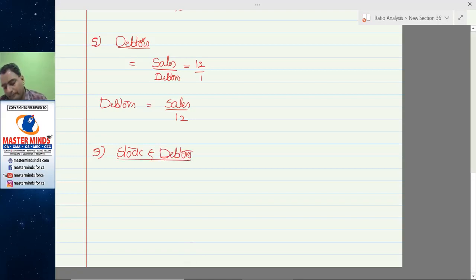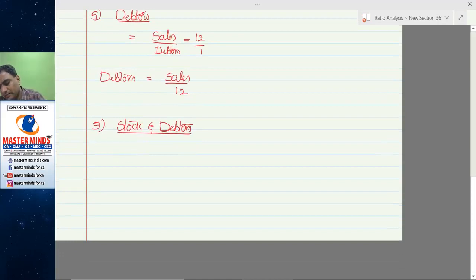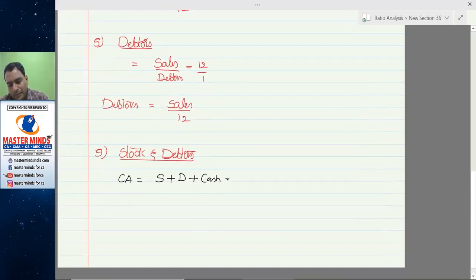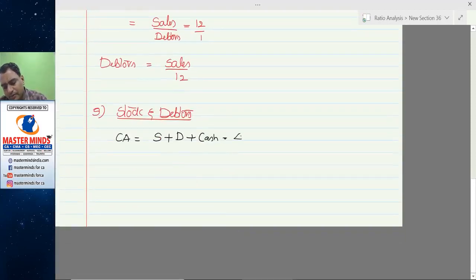Now, current assets consisting of stock plus debtors plus cash. This total being 4 lakhs. Stock plus debtors is equal to 4 lakhs minus 1,20,000.